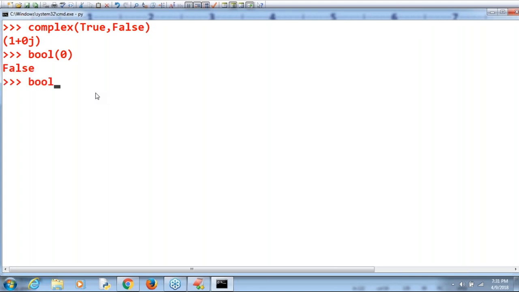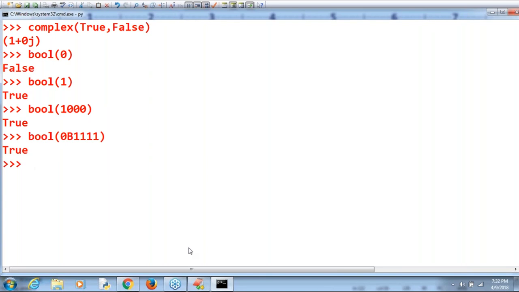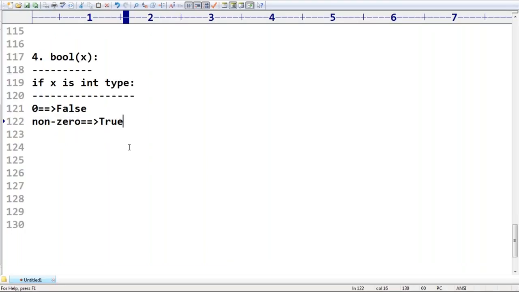Bool of 1 I'm taking: True. Bool of 100: True. Bool of 1000: True. 0 means false, non-zero means true. Bool of any non-zero value, by default we are going to get True. Clear, right? So this is if x is int type. If x is int type, then automatically all these things will come into the picture. Remember that.